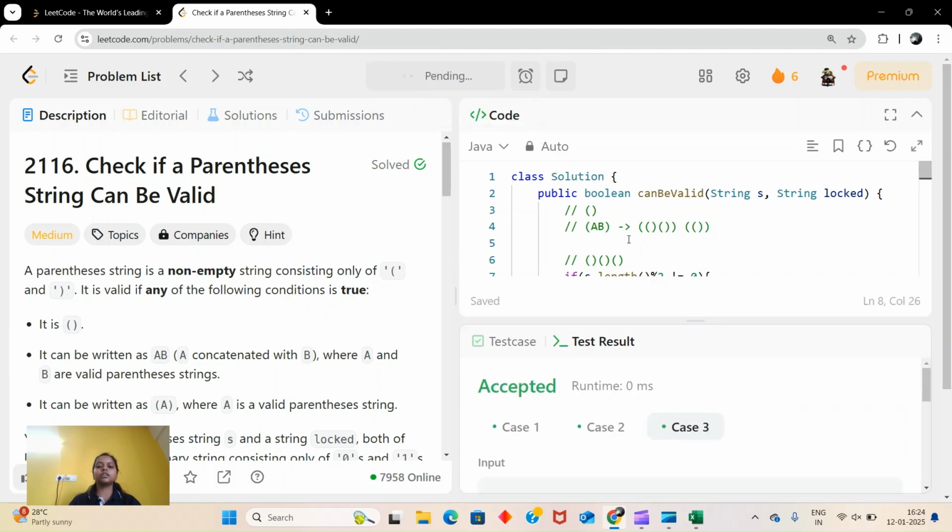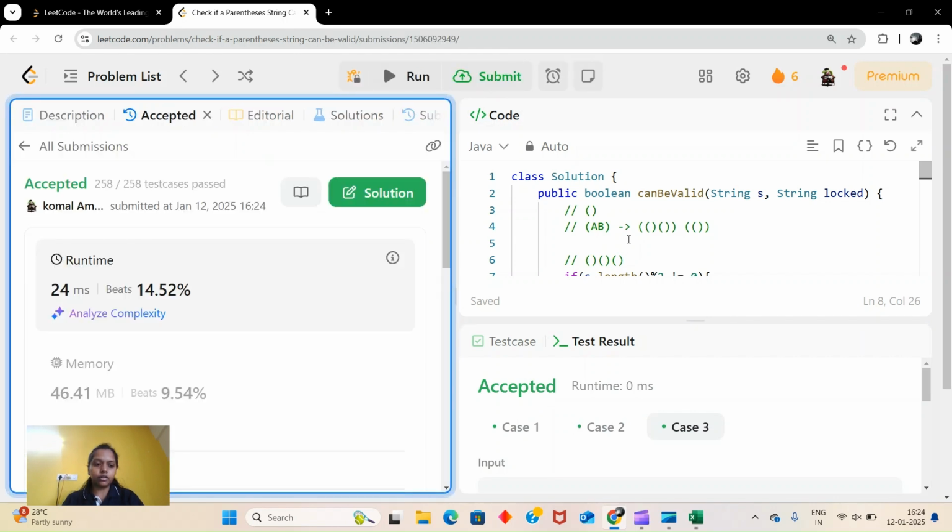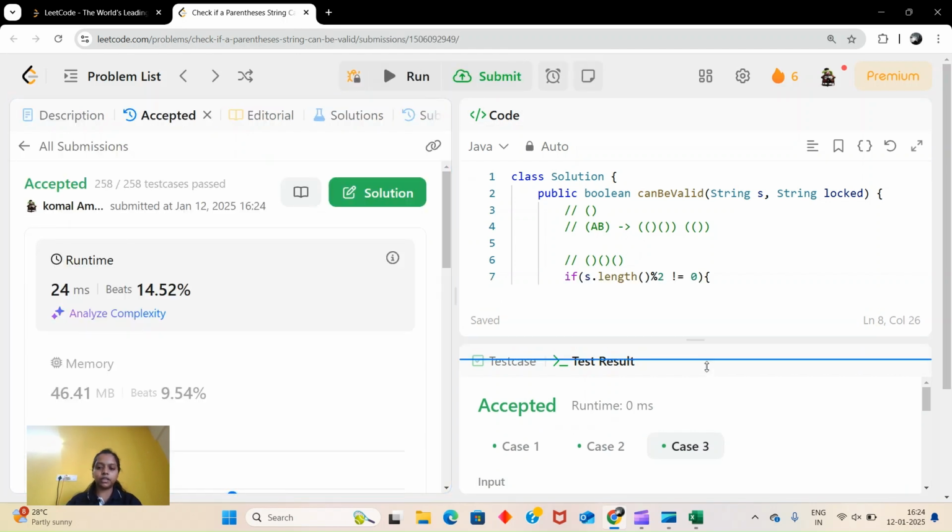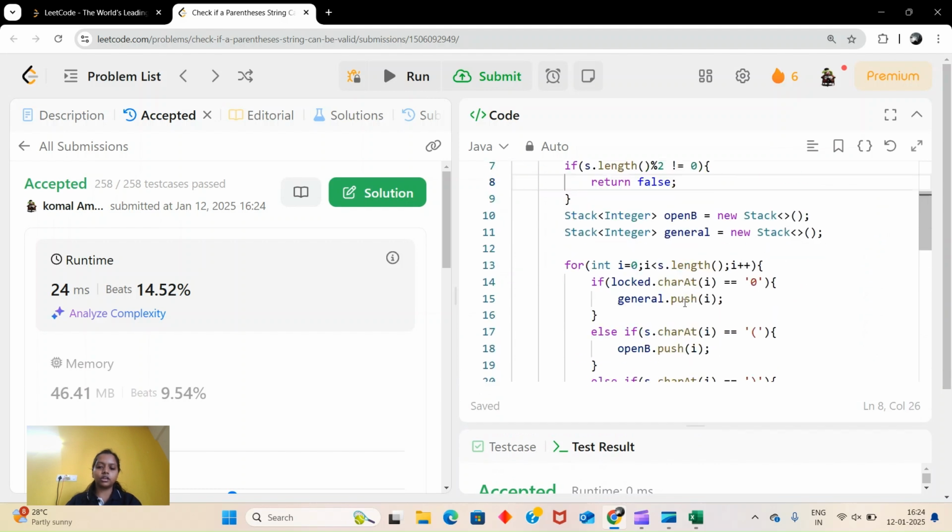Okay, let's submit this. So this is a solution using stack. Instead of a stack you can use another approach, using variables, to solve this question. But this video is purposefully made to explain the solution using stack.